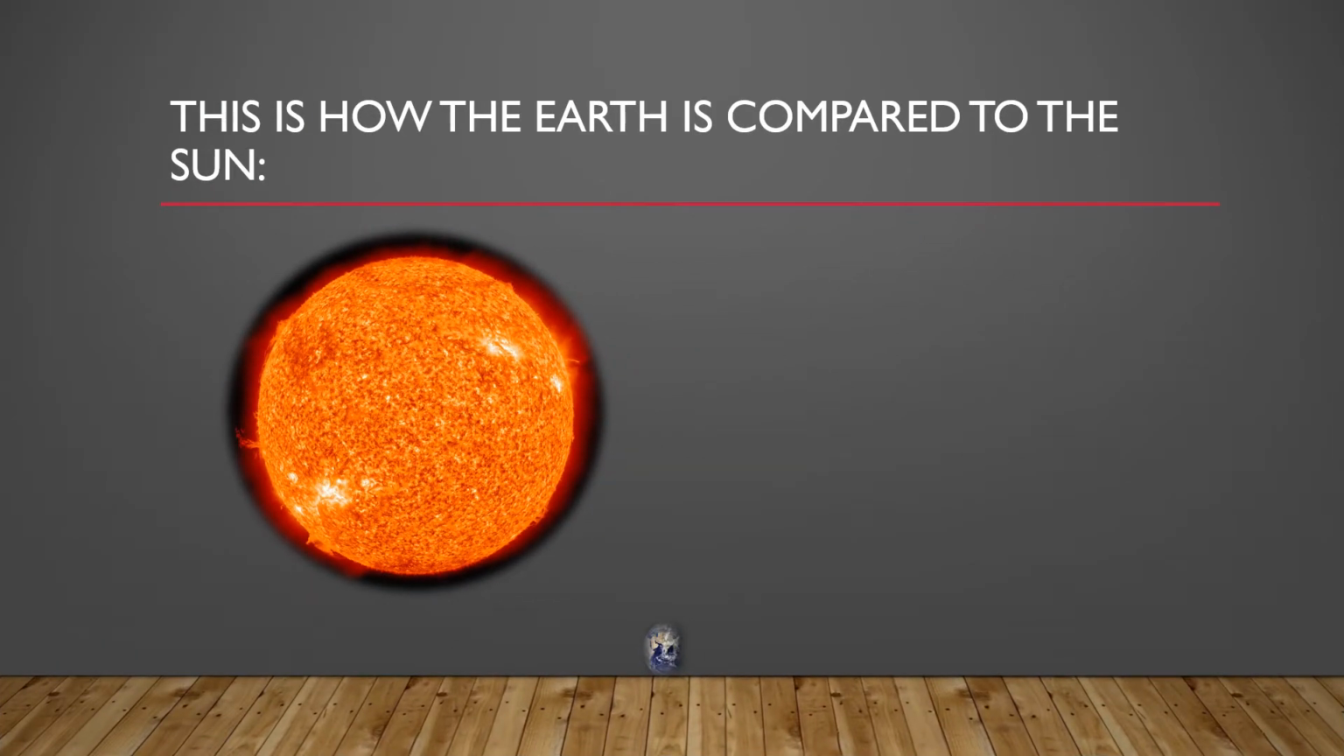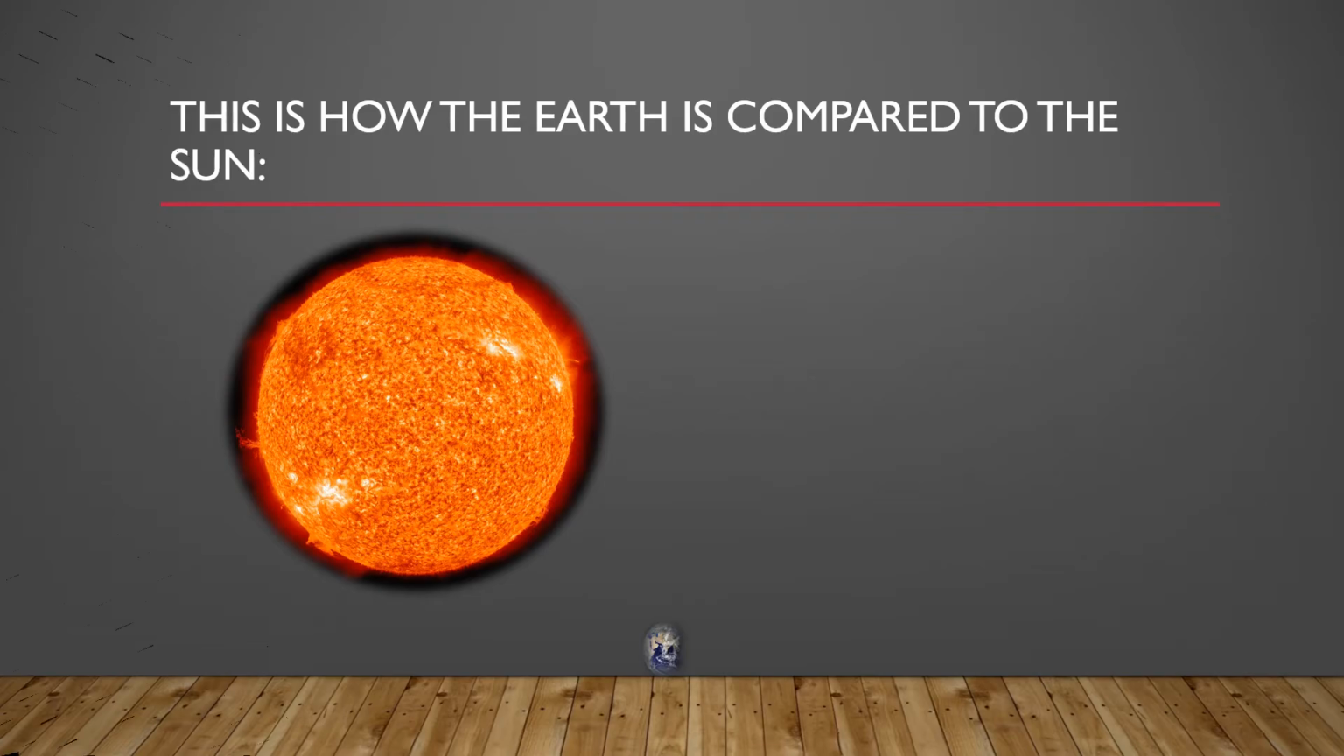So this is how the sun is compared to the earth. So the sun is about 1,400,129 kilometers in diameter, while the earth is only 12,756 kilometers in diameter. The sun is very huge.